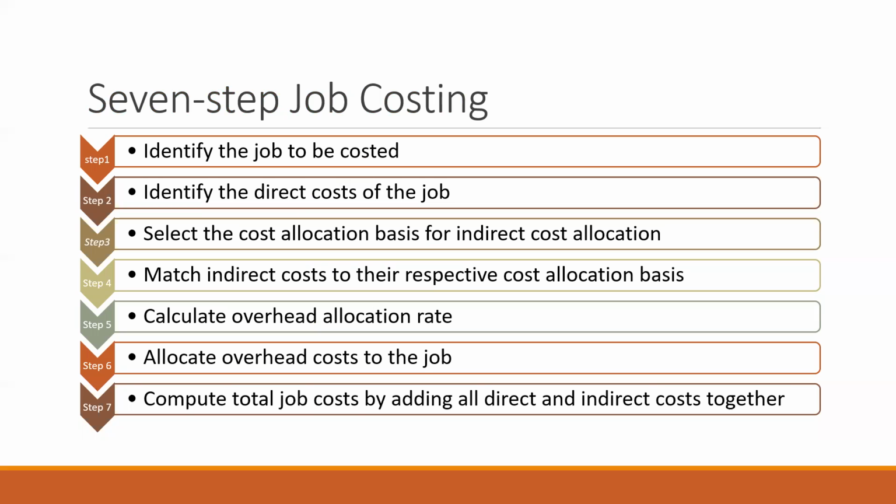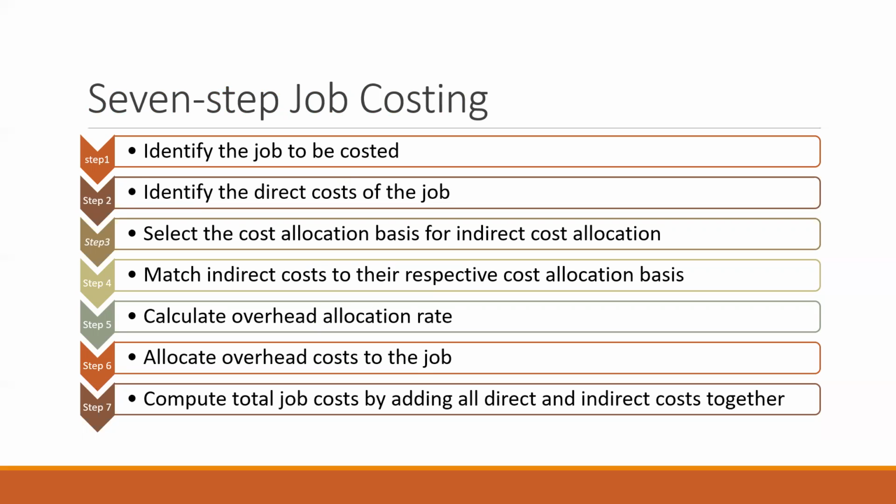So the 7 steps for job costing. Step 1 is to identify the job to be costed. Step 2 is identifying the direct cost of the job. Step 3 is to select the cost allocation basis for indirect cost allocation. Step 4 is to match indirect costs to their respective cost allocation basis.